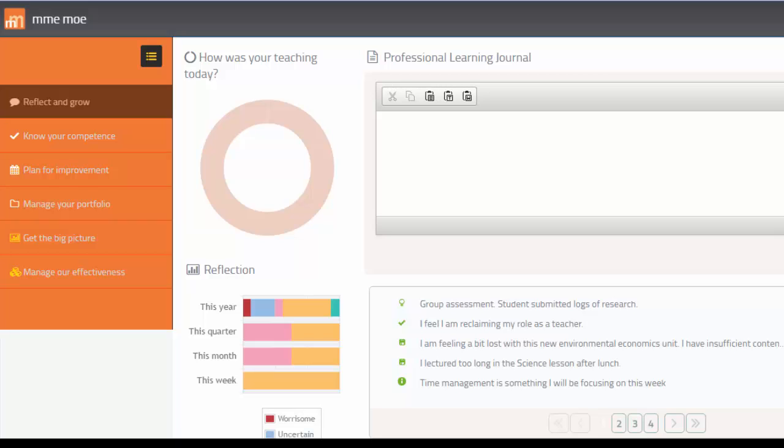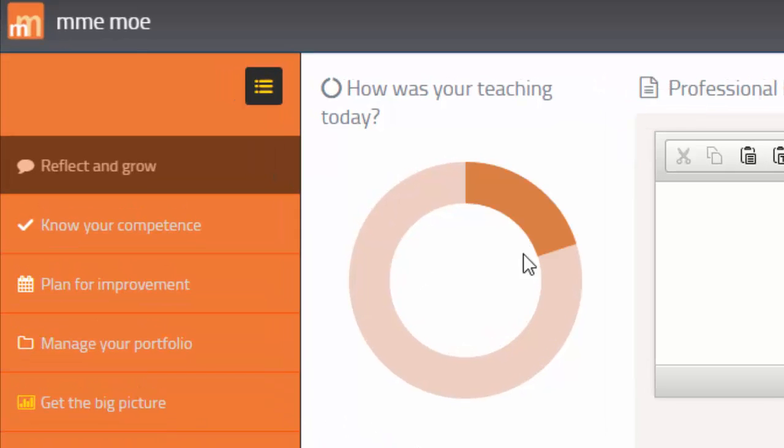mme-moe is optimized for mobile devices, so it can be held in your hand or on any other device, anywhere, anytime. mme-moe has been designed to follow the practices of highly effective people. It begins with teachers and educators reflecting.